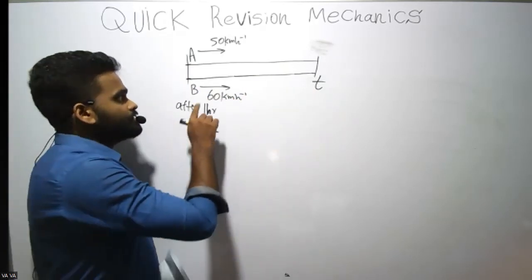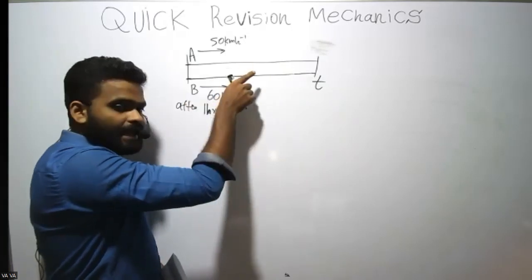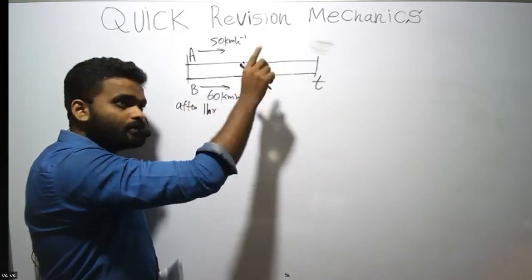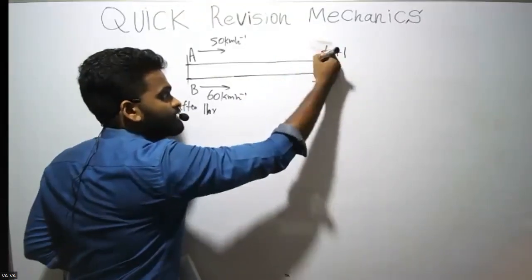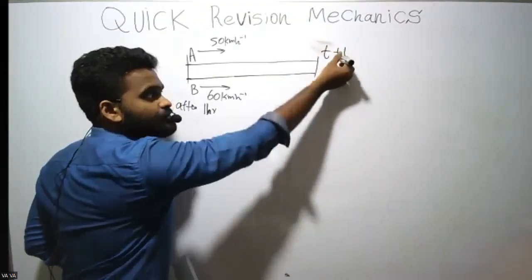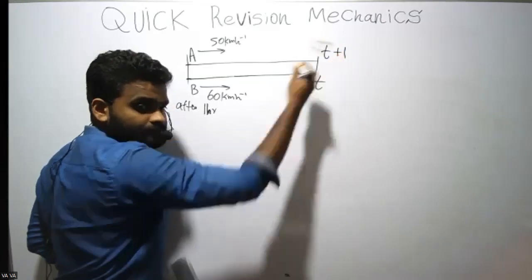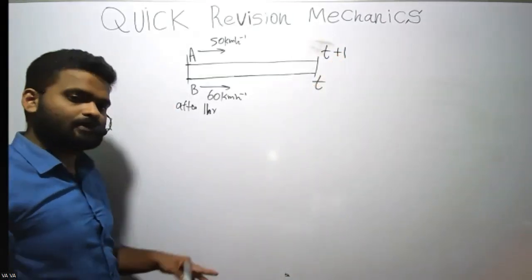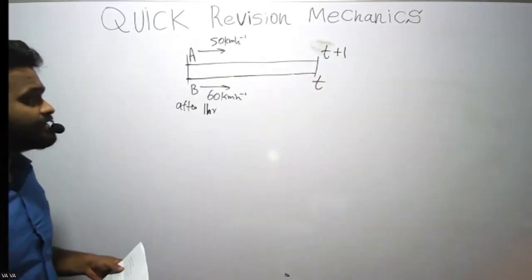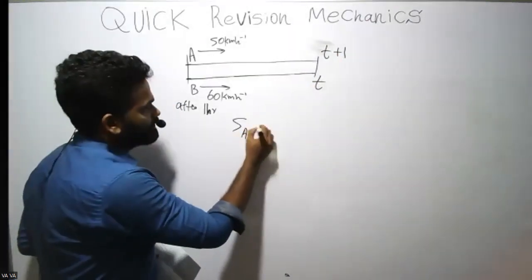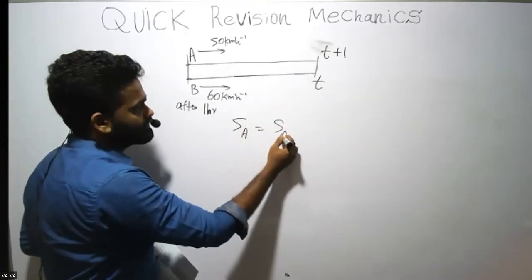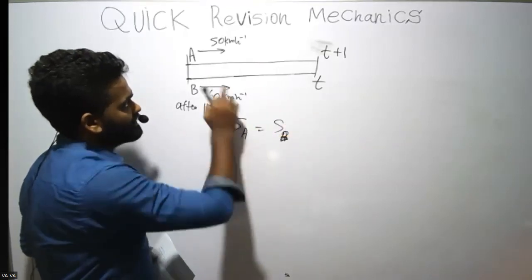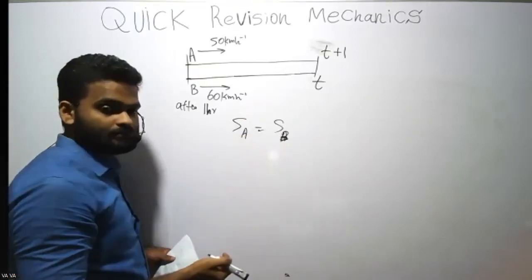The other thing is, you know that car A has been moving for 1 more hour. So the time it moved should be, if this is T, this should be T plus 1. That's what you have to understand. Then when this happens, distance traveled by A and distance traveled by B should be the same.